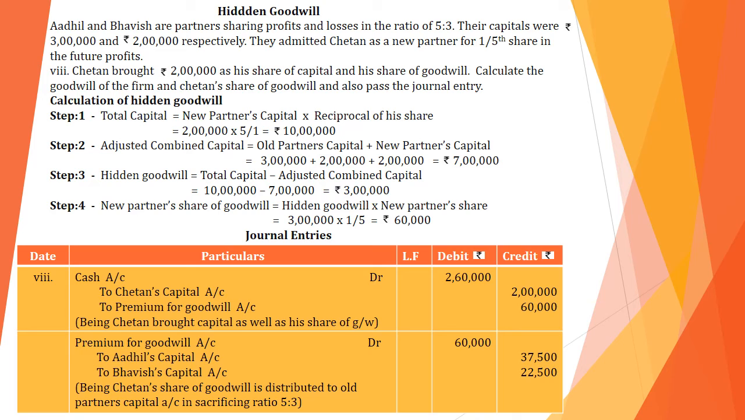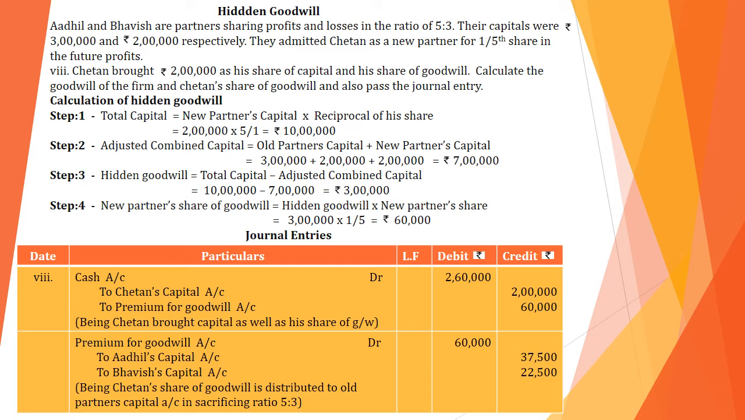Calculate the goodwill of the firm and Chetan's share of goodwill, and also pass a journal entry. Using the information, we have to calculate the hidden goodwill first. That hidden goodwill itself is the firm's goodwill. From the firm's goodwill we calculate Chetan's share of goodwill. Now listen to the first step. Total capital we have to calculate. The total capital formula is new partner's capital into the reciprocal of his share. Chetan is the new partner, so his capital is 2 lakhs and his share is 1/5. When we take the reciprocal it will be 5/1. So total capital will be 10 lakhs.